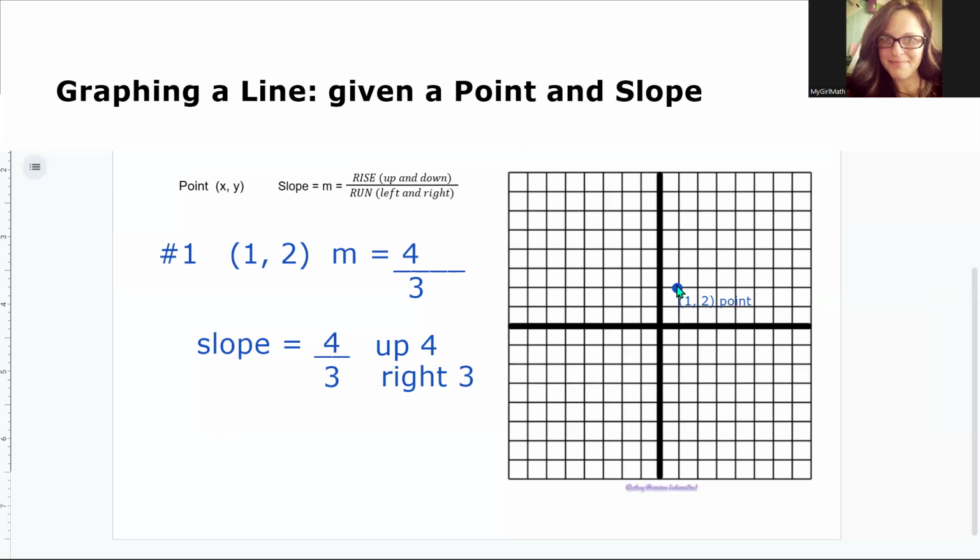So starting at our point (1, 2), we will go up 4. 1, 2, 3, 4. And to the right, 1, 2, 3. This is the second point on the line. And again, to get to that point, we went up 4 and to the right 3. And here is the second point on the line. And let's label that point. That's going to be (5, 5).